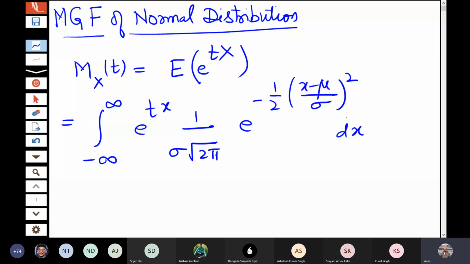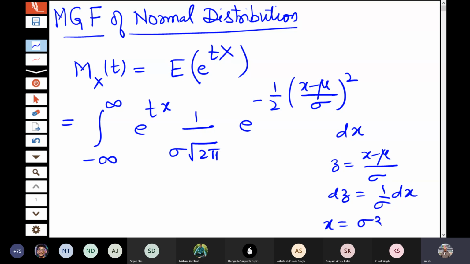What was the transformation? Z is equal to x minus mu by sigma. So dz is equal to 1 by sigma dx. And also it will mean that x is equal to sigma z plus mu. Okay, this is the transformation that we had considered.